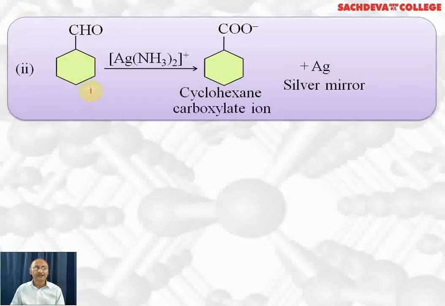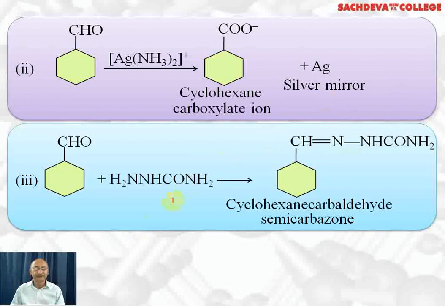Next we are reacting cyclohexane carbaldehyde with Tollens reagent. Tollens reagent is a mild oxidizing agent. It will change cyclohexane carbaldehyde to the corresponding carboxylate ion and a silver mirror will be formed. This is the general test used for aldehydes. Cyclohexane carbaldehyde, when it reacts with semicarbazide, water is lost and a double bond will be formed between CH and nitrogen, and this compound is cyclohexane carbaldehyde semicarbazone.